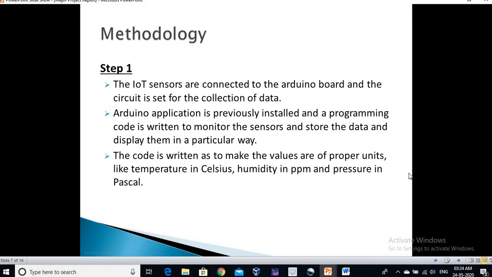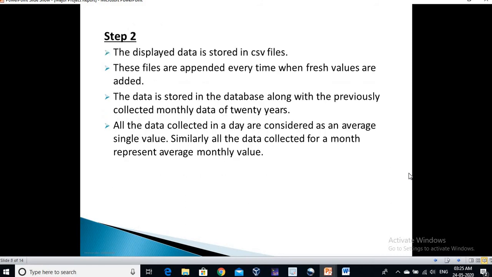Methodology. This is the initial stage of the project. The IoT sensors DHT11 and BMP180 are connected to Arduino Uno, and temperature, humidity and pressure data are collected respectively. A programming code is written in Arduino application. This code displays the weather data in column format. An application called Putty is used simultaneously with Arduino application. Using Putty, this data is displayed in Putty console, which stores the data in CSV files.